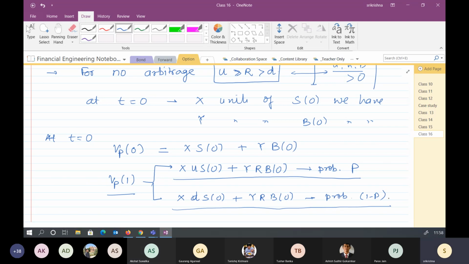All right, so we stop it here. Next week, by playing with X and Y, we will show that if the condition U greater than R greater than D holds, then only we will have no arbitrage, otherwise not.